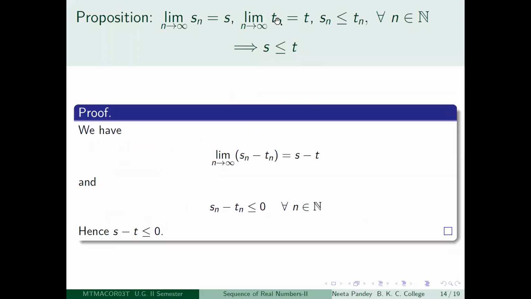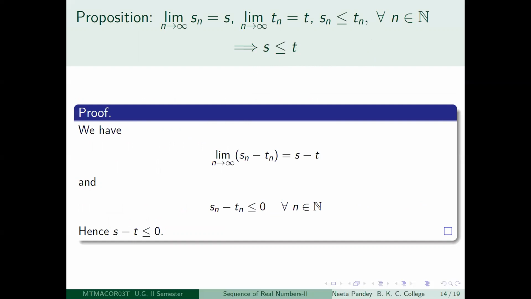Even before this, here also, if Sn is strictly less than Tn, then you can only conclude that S is less than or equal to T. It may not be true that if Sn is strictly less than Tn, then S will be strictly less than T. That is not true.